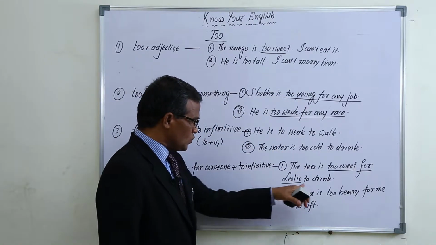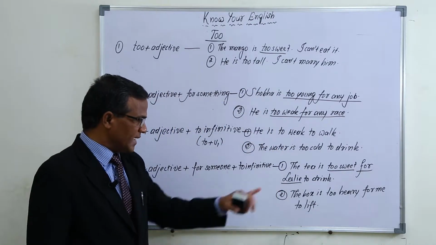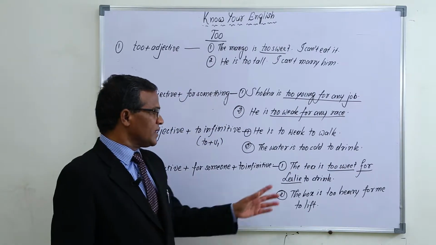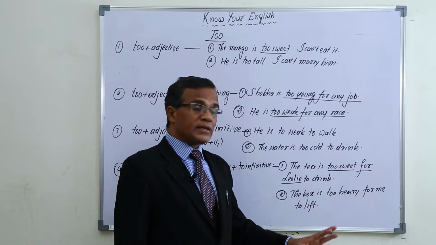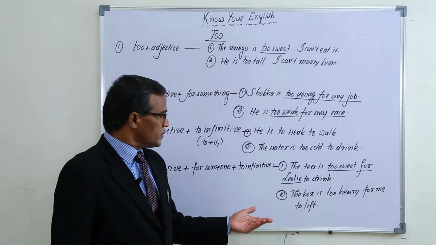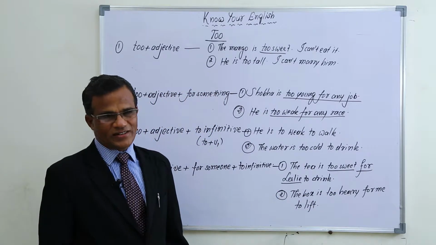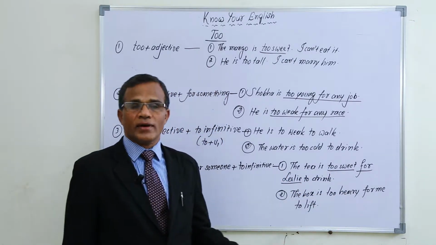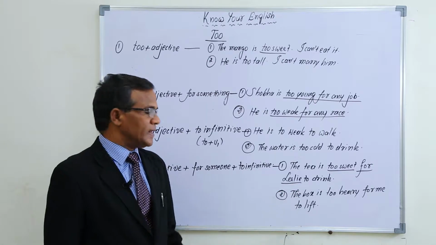To infinitive is 'too' plus infinitive: to drink. The tea is too sweet for Leslie to drink. It means the tea is so sweet that Leslie cannot drink it. The tea is so sweet that Leslie cannot drink it. The meaning of it is like that.